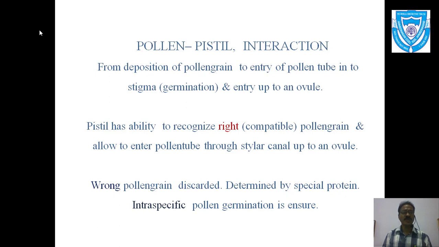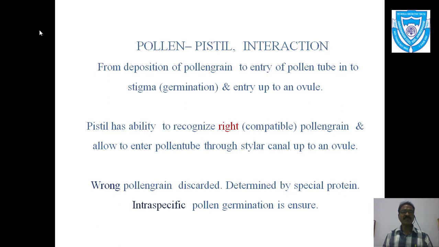Wrong means what? Which are not of the same type. For example, suppose a garden rose plant is there, and in the same garden there is a hibiscus plant, that is the shoe flower. Now there may be a chance that pollen grains of the hibiscus deposit on the stigma of the rose.